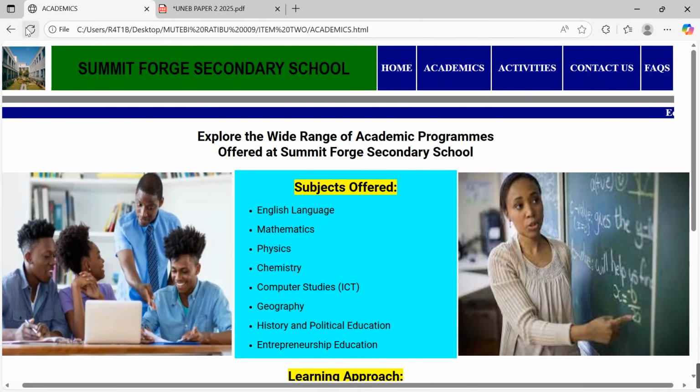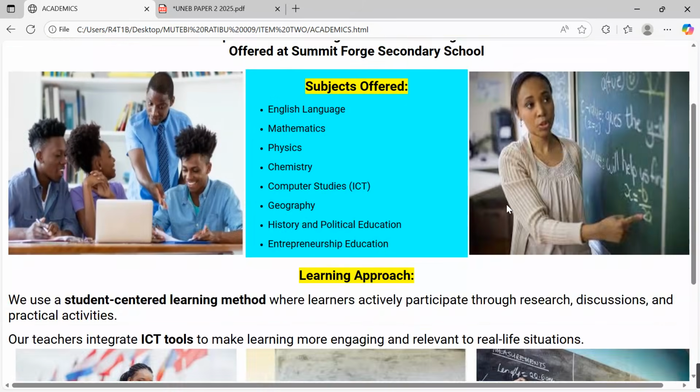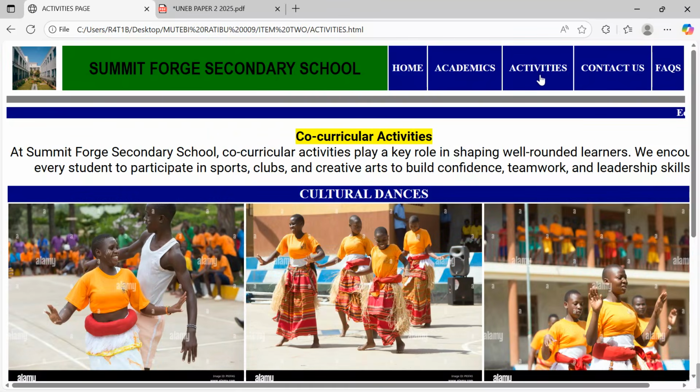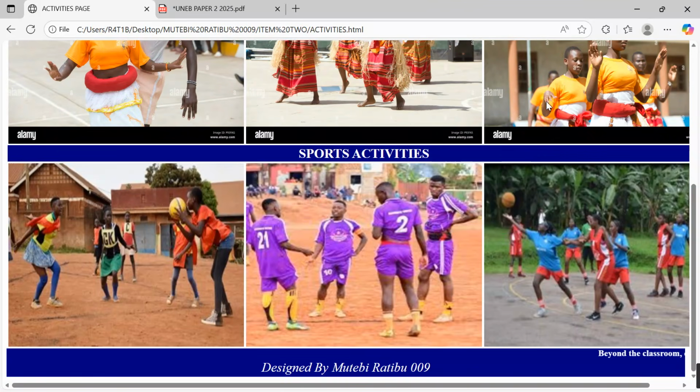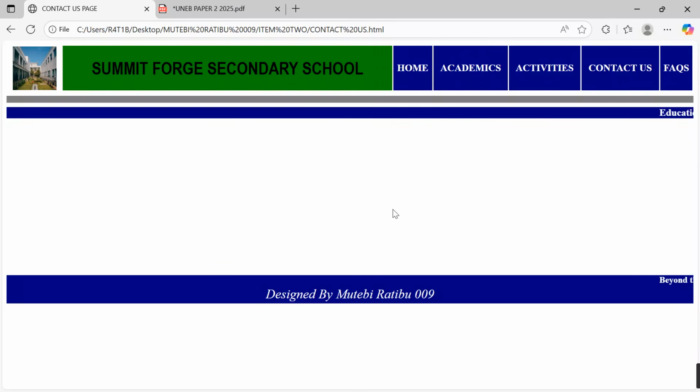Let me refresh a bit. Then this was our academics page. Our home page was here. Well balanced. Academics over here. Well balanced. Activities over here. Well inserted. Well designed. Looking amazing. Contact us is blank. Facts is also blank. Let's roll them to see that we touch each and every element.